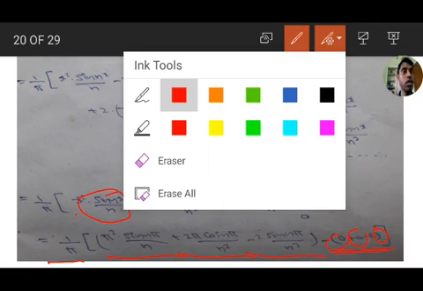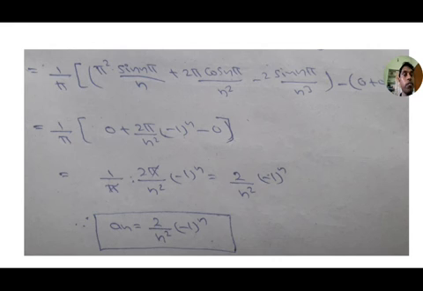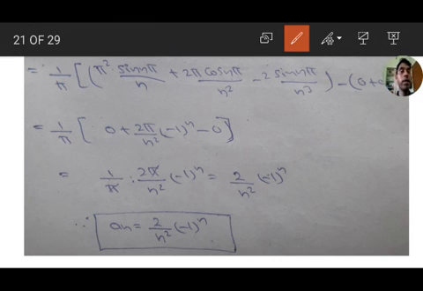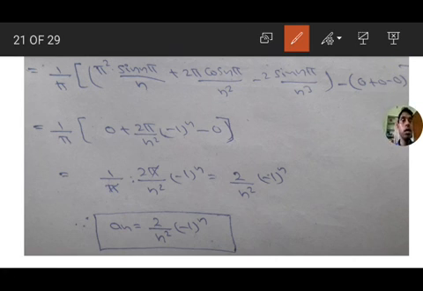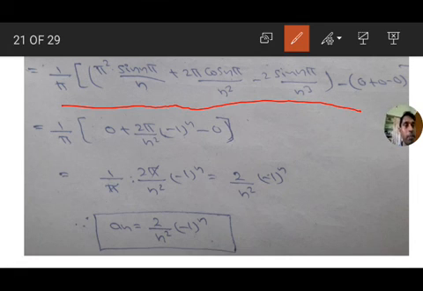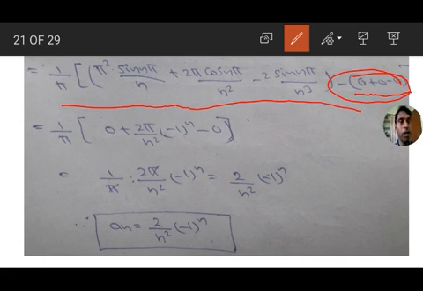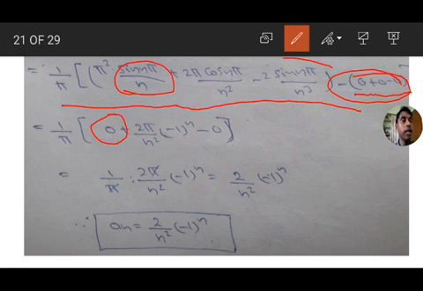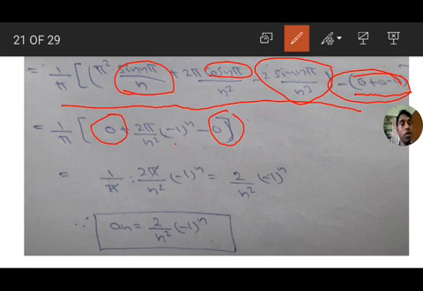And simplifying this term, we get 1 by pi into pi square into sin n pi by n plus 2 pi into cos n pi by n square minus 2 sin n pi by n cube, minus 0, the lower limit total. So in the upper limit, sin n pi by n is 0, this term is 0, and the third term sin n pi is also 0, 0 by n cube is 0, and cos n pi is minus 1 whole to the power of n.